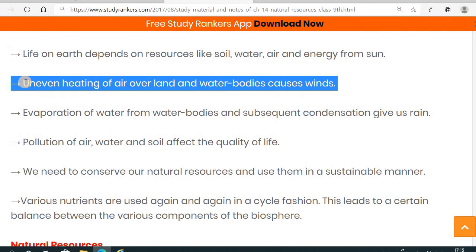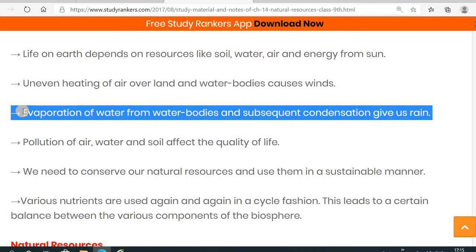Then the uneven heating of air over land and water, that is the land breeze and the sea breeze, causes the wind to arise. Then how does the rain come to the earth? As we know, the evaporation of water from water bodies and its subsequent condensation results in rain.